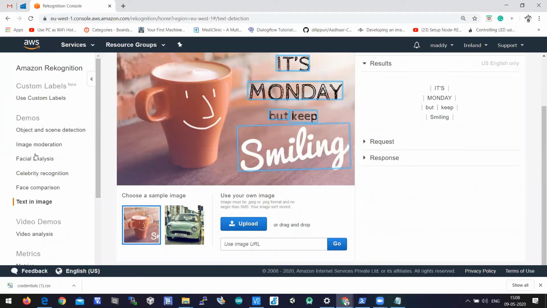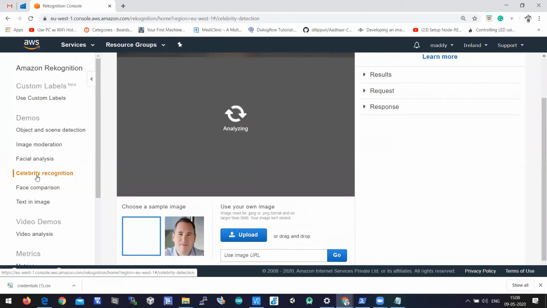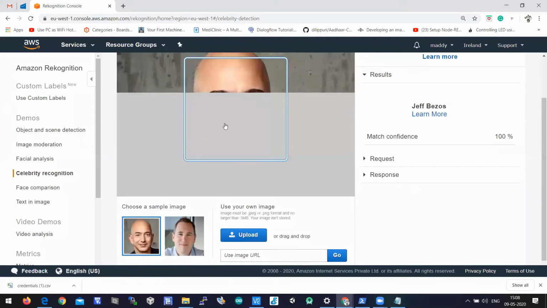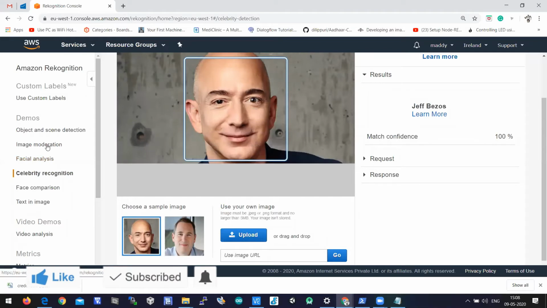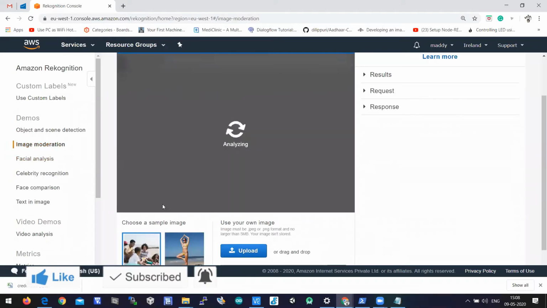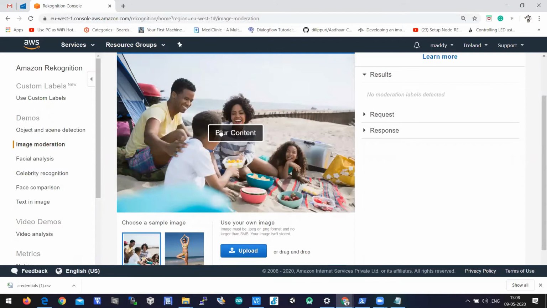Like this, you'll have face comparison, and you'll have celebrity recognition. If you choose a sample image, it is able to identify who the celebrity is there. Image moderation is also there, where you can blur or do whatever.